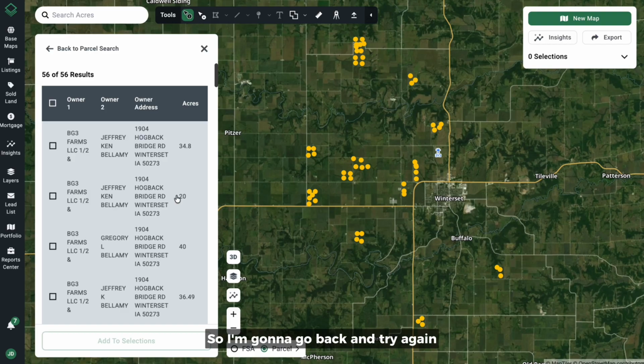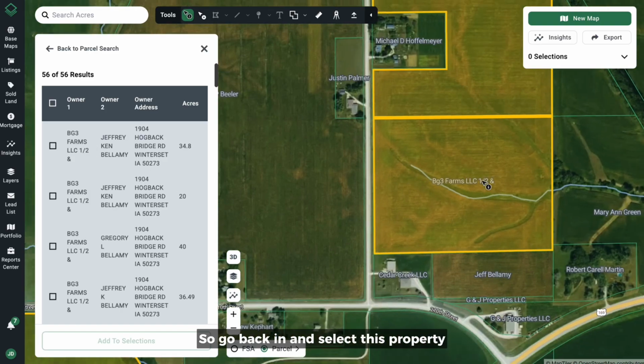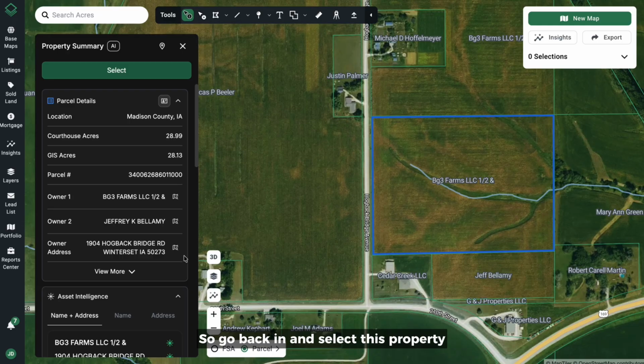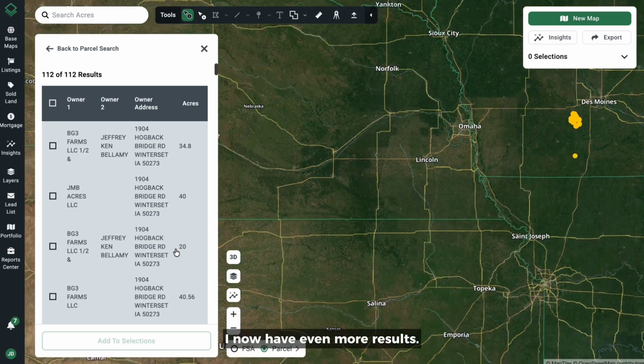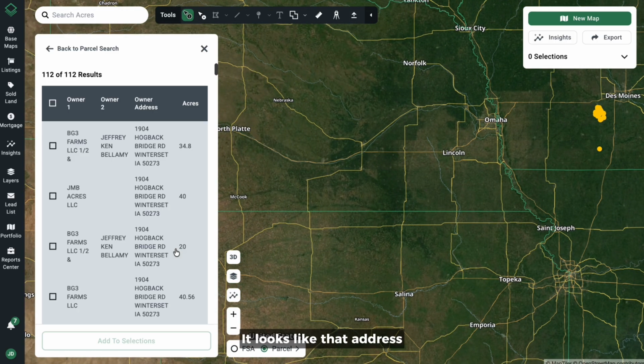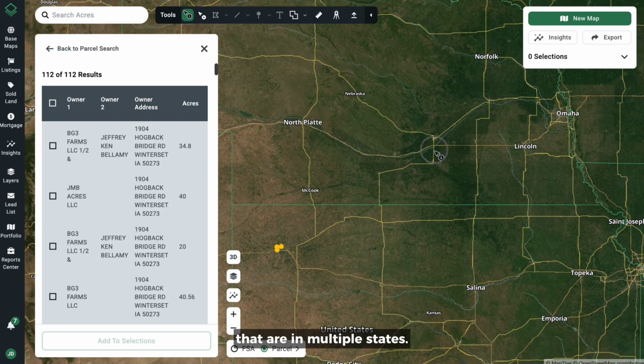So I'm going to go back and try again using the mailing address or tax address. So go back in and select this property and search by the owner address. I now have even more results. It looks like that address is associated with properties that are in multiple states.